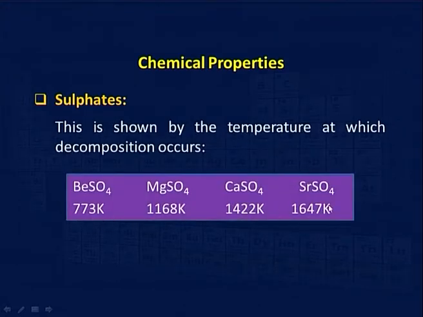Sulphate we have already told you. You can see the decomposition temperature, it increases. You can see here beryllium sulphate is quite low, because again the same reason, beryllium being small, and as we go down the group the ion size increases, and so the distortion also decreases with this ion size. So, maximum distortion here, minimum distortion here. So, this will be more stable.